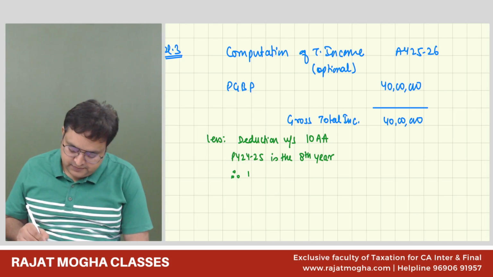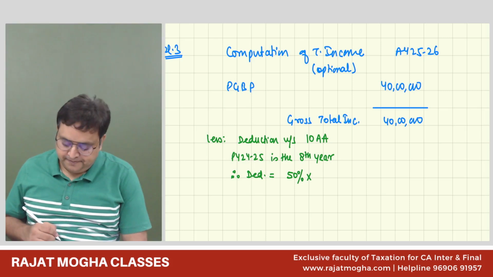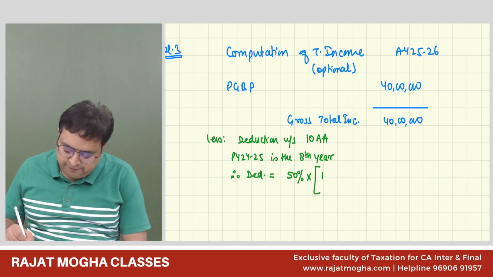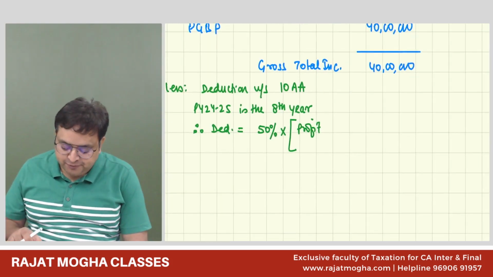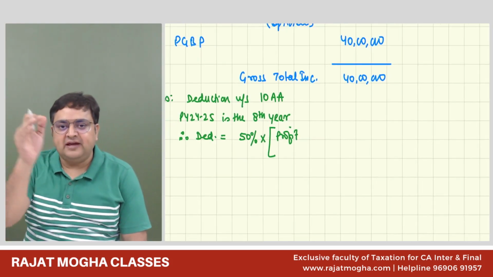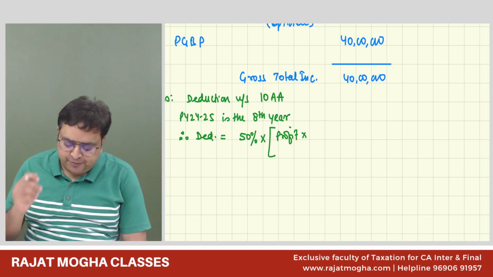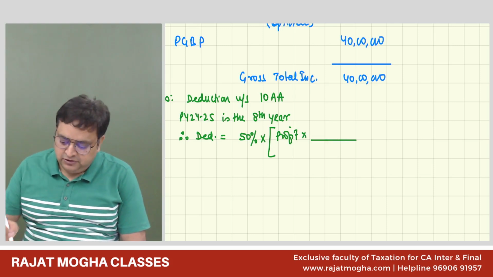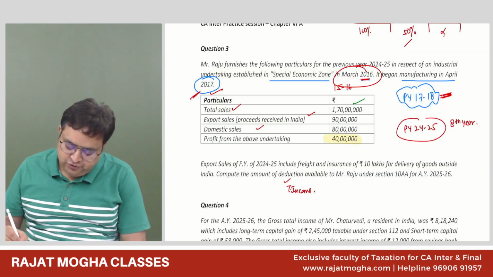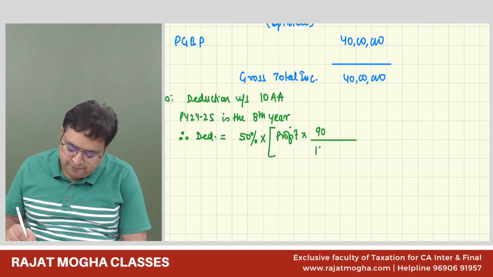Therefore, deduction is equal to 50%. 50% of what? Of the profits. 50% of profits. Which profits? Which are in proportion to your export, which is export related profit. So how much is the proportion of export related? It depends on the sale, what is the total sales. Your total sales was 170 lakh. Your export sale was 90 lakh. So simply 90 lakh upon 170 lakh.